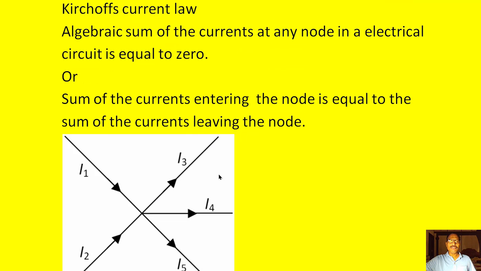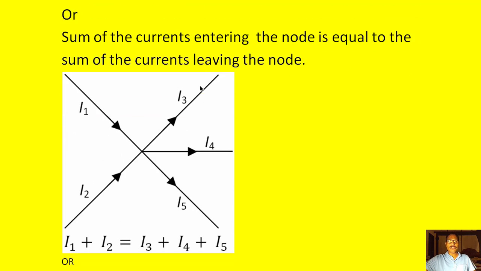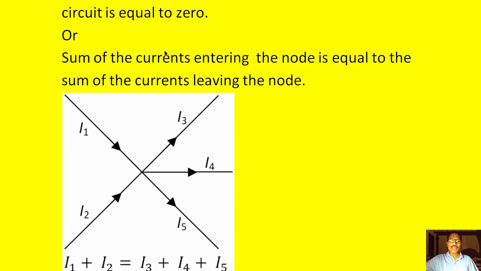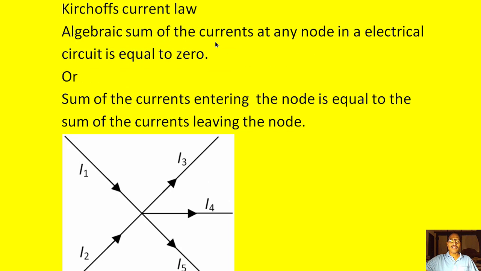The same thing we can express in a different fashion, that is algebraic sum of the currents at any node in an electrical circuit is equal to 0. So to apply this definition, we have to use some notation for leaving currents and entering currents.